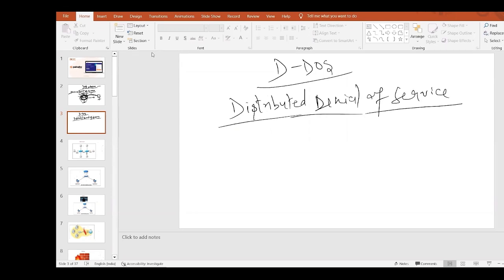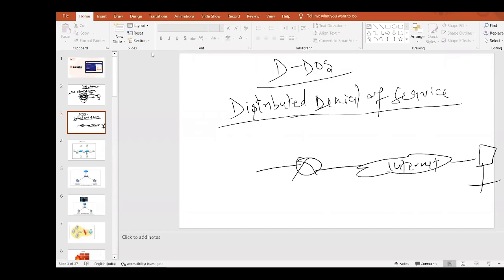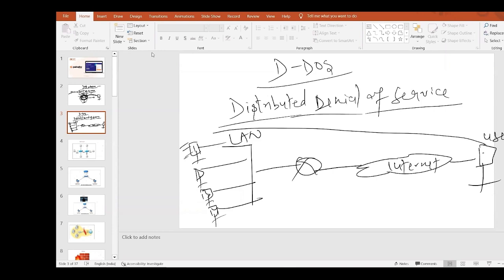Distributed means what? Suppose this is the internet and this is a router. There's no firewall, let it be. In this router there are multiple PCs connected in a LAN. This is the LAN segment: PC1, PC2, PC3, PC4. This is your PC, a legitimate user, user 1. Suppose this user wants to access PC1, but due to some reason he is not able to. Could be it's compromised, could be viruses, worms, whatever the reason.